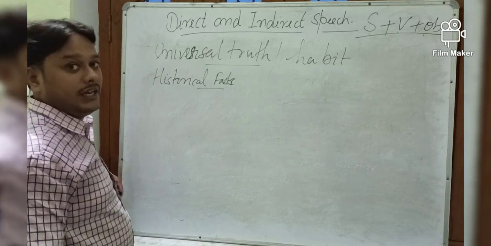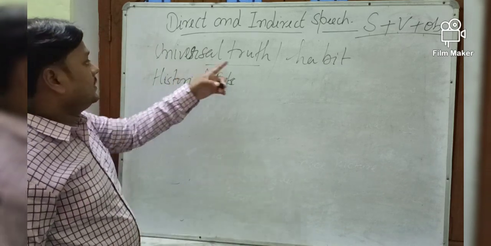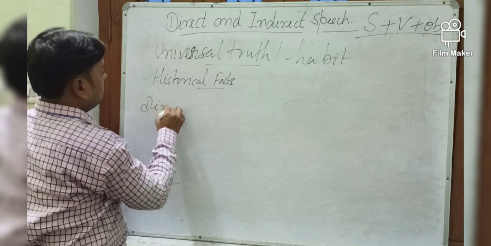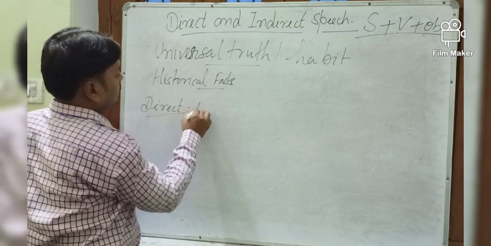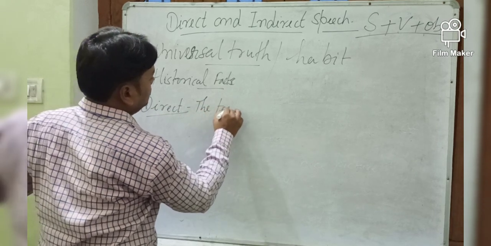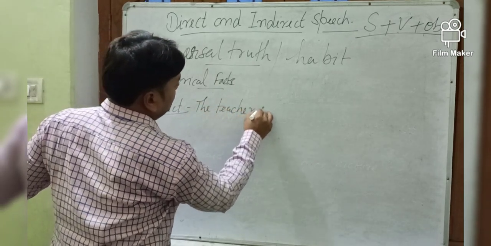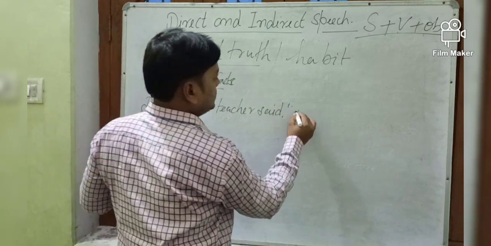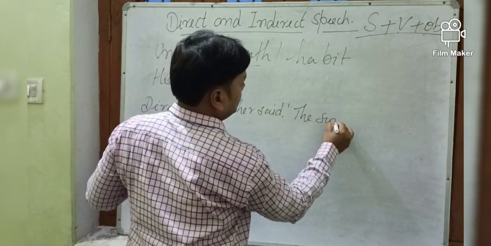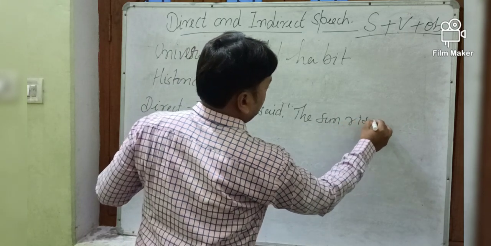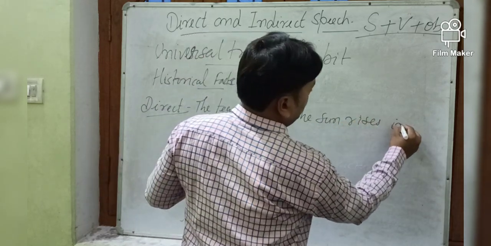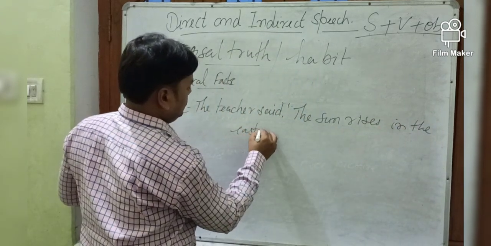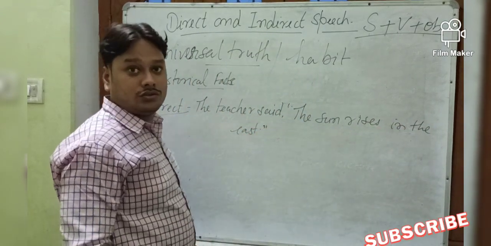We do not change the tense of all these things. Suppose direct, the teacher said, comma, double-inverted comma, the sun rises in the east. So this is universal truth.